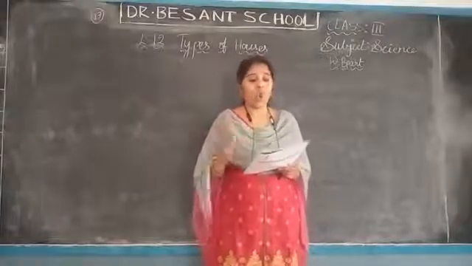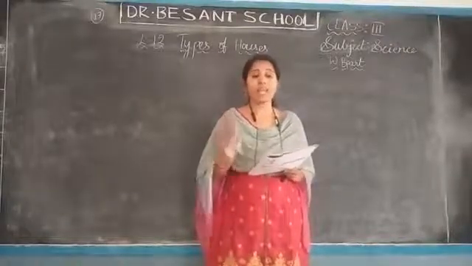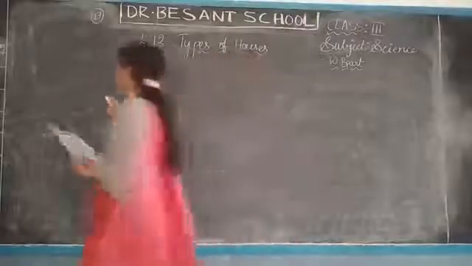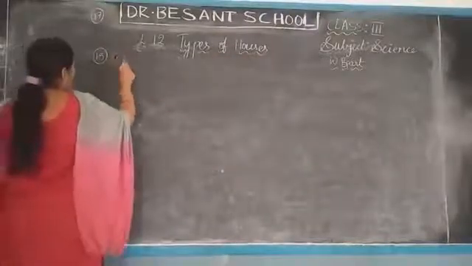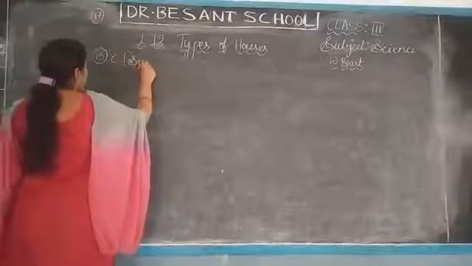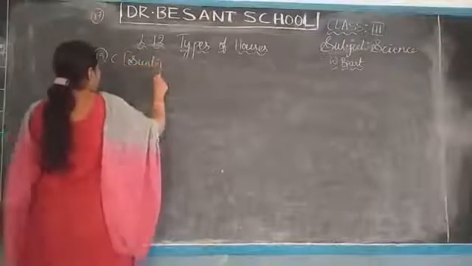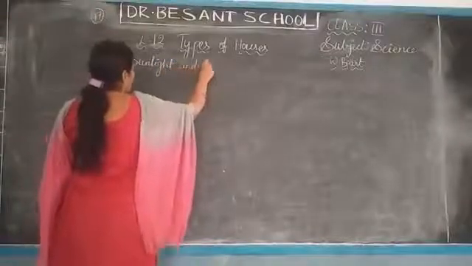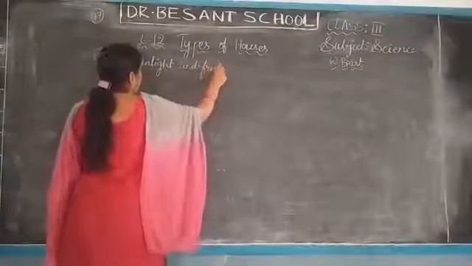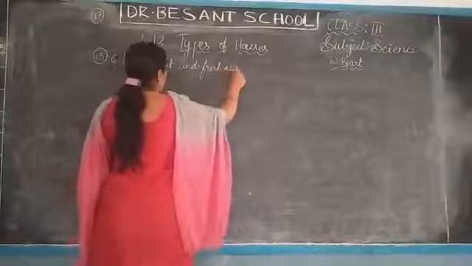So option C, that is sunlight and fresh air. For the 15th one, option C, you can write here: sunlight and fresh air.